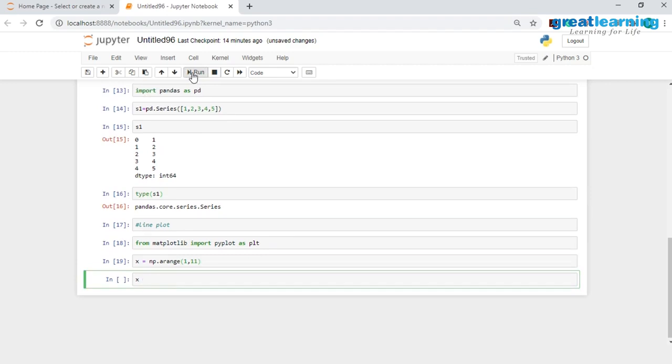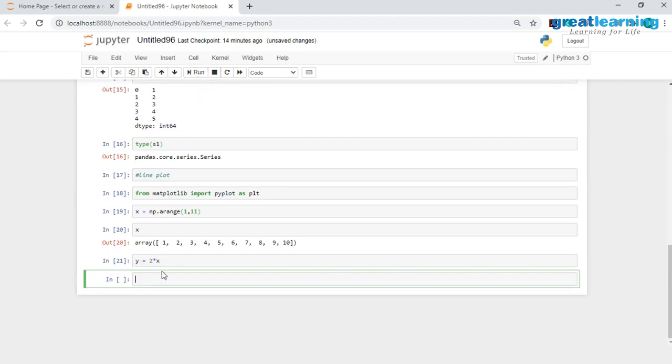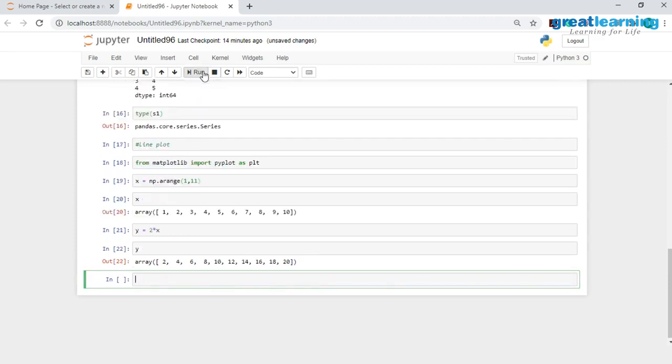Let me print out x. Now I'll go ahead and create y over here. So y will be 2 times x, I will have 2 into x. And when I hit run, this is executed. Let me also print this out. So in x, I have 1 to 10, and in y, I have 2 to 20.